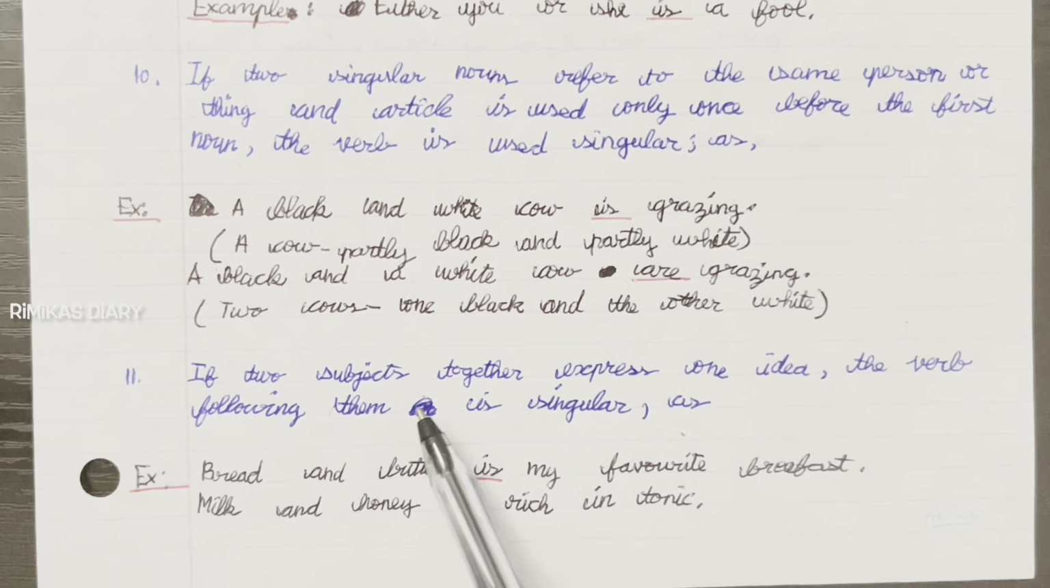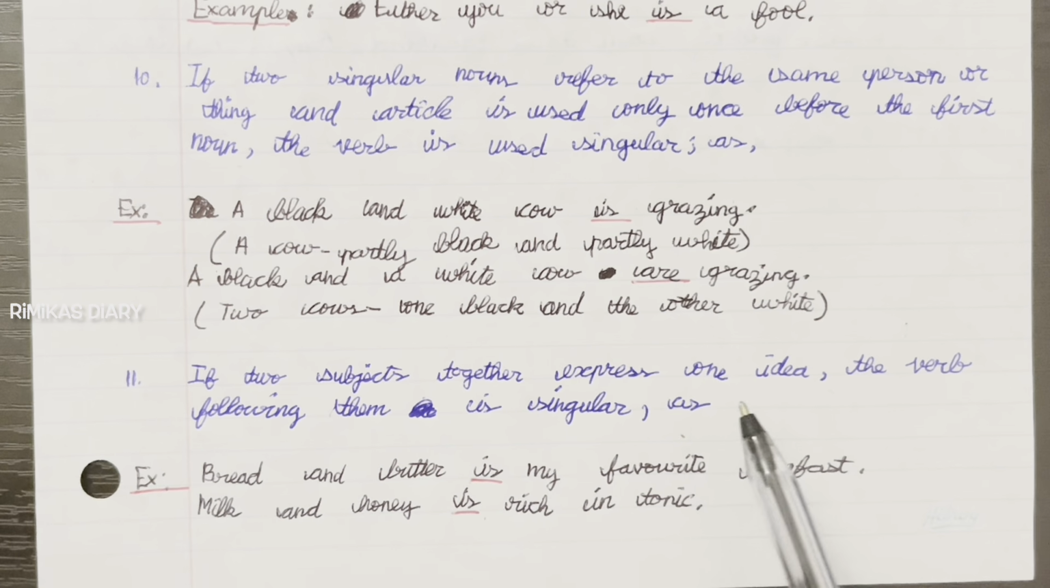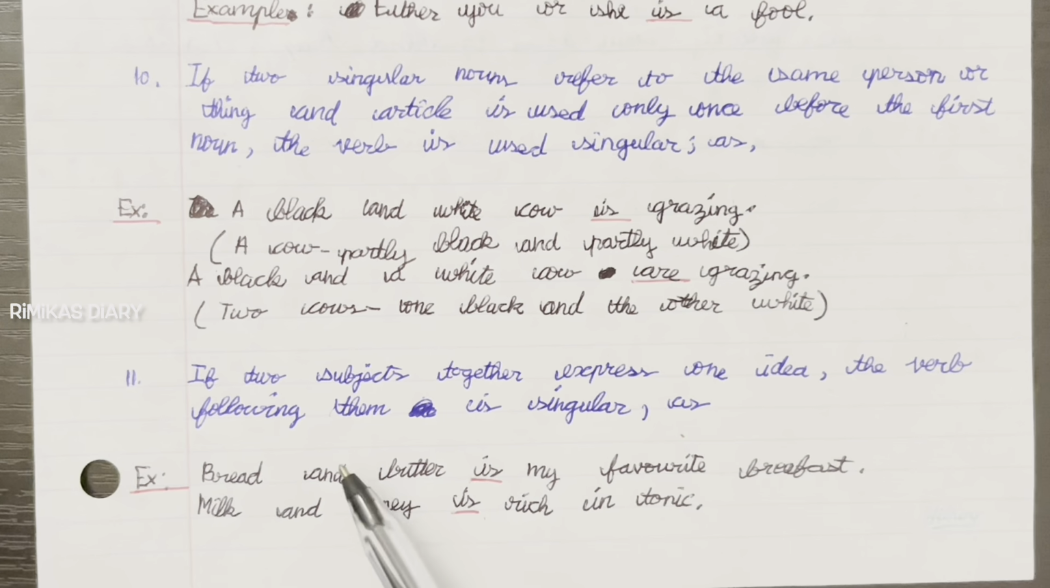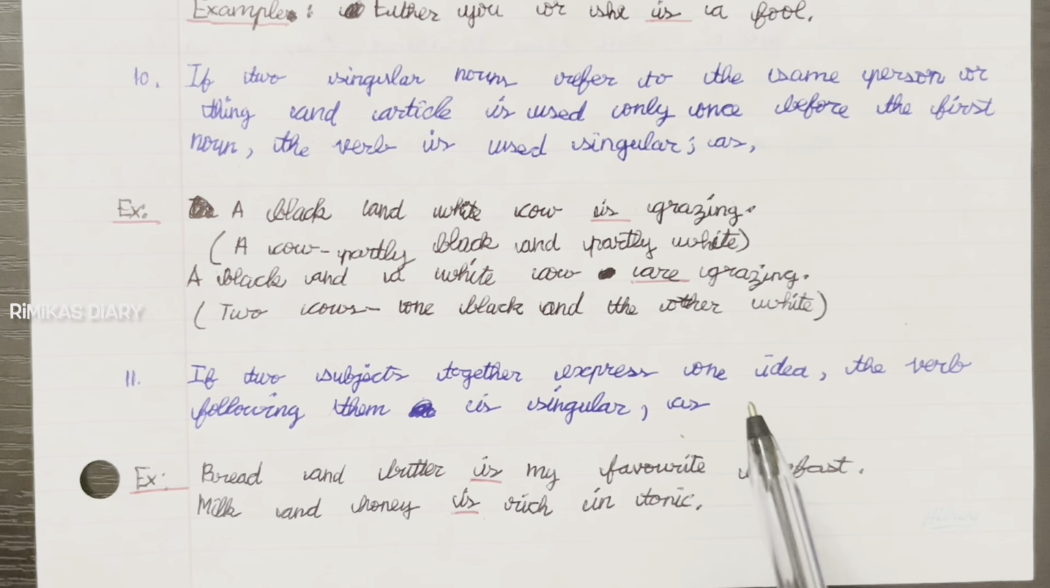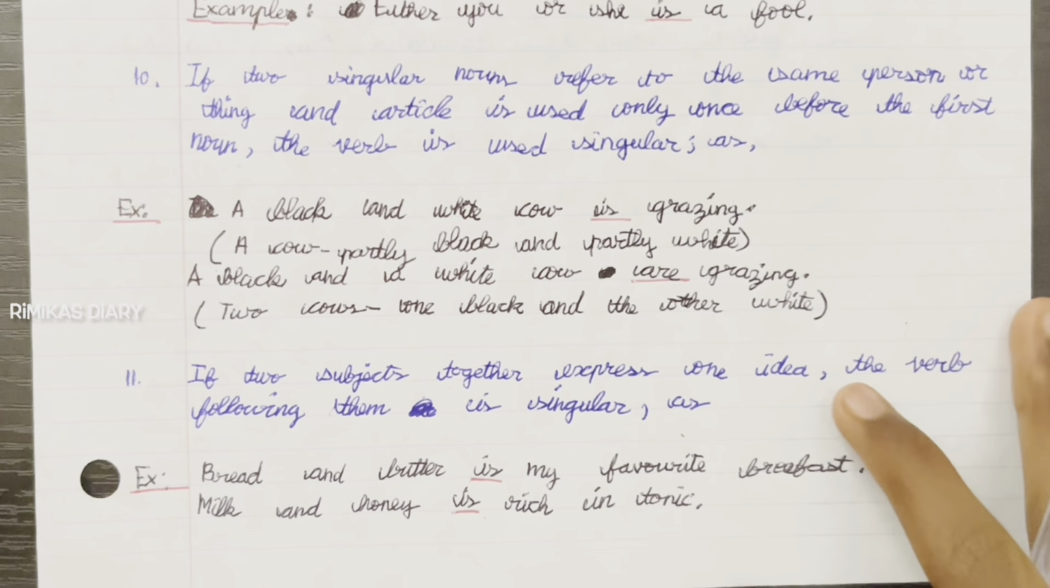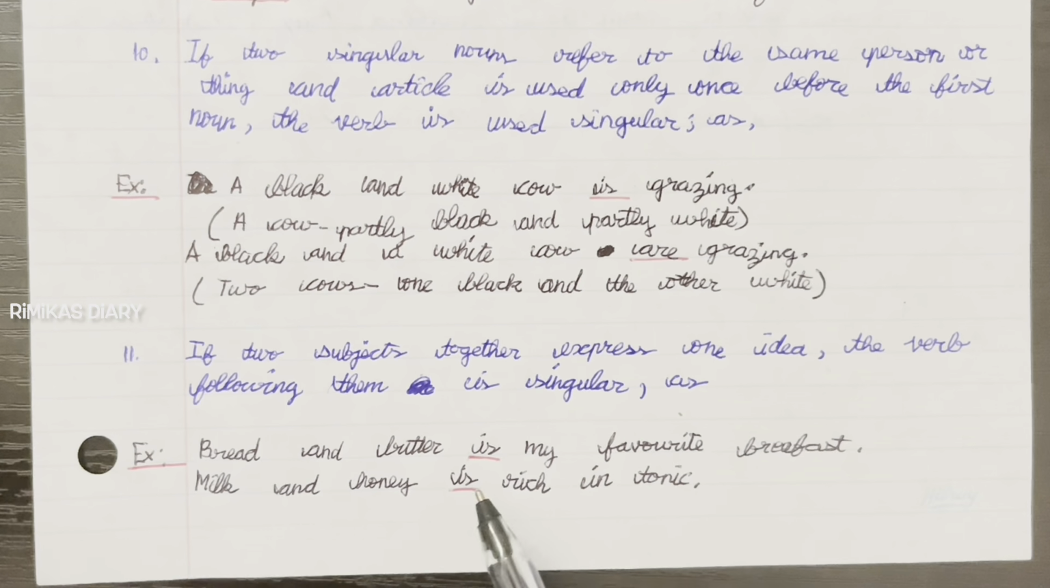11th one. If two subjects together express one idea, the verb following them is singular. So if there are two subjects together and they express one idea, then the verb following them is going to be singular. Example, bread and butter is my favorite breakfast. Milk and honey is rich in tonic.